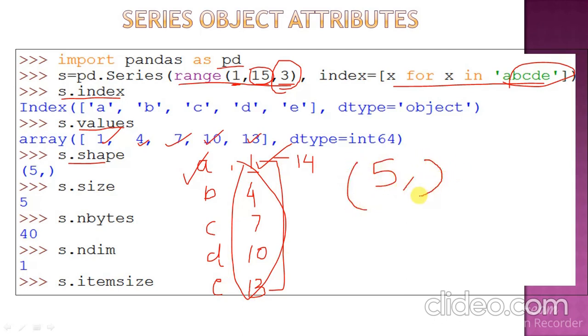Now size, number of elements, it is 5. And nbytes, because by default one element takes 8 bytes, so 8 into 5 that is 40. Dimension: series है 1D है, that's why 1 है. And item size is 8 here.